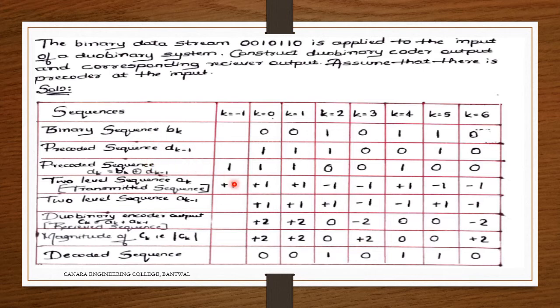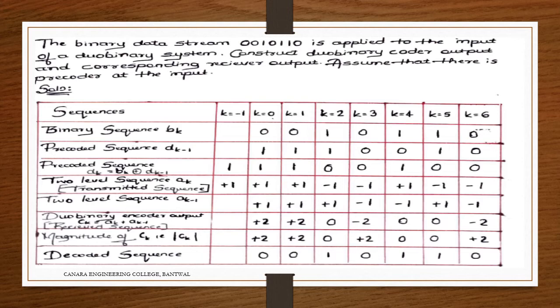The pre-coded sequence is dk minus 1. So I am generating a dk here. See, dk minus 1, so dk is what?